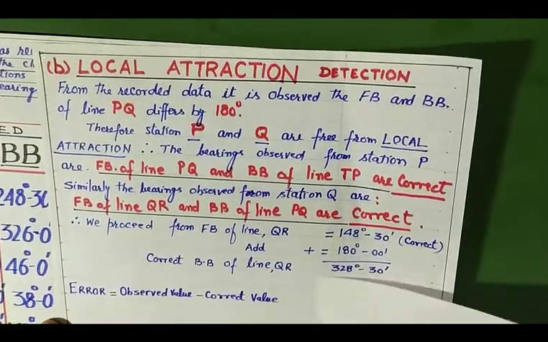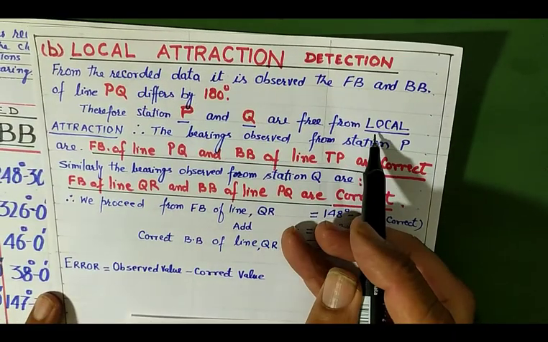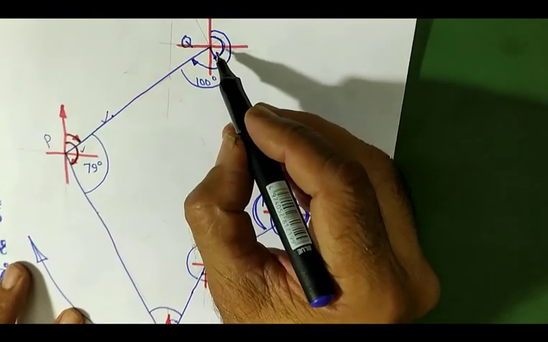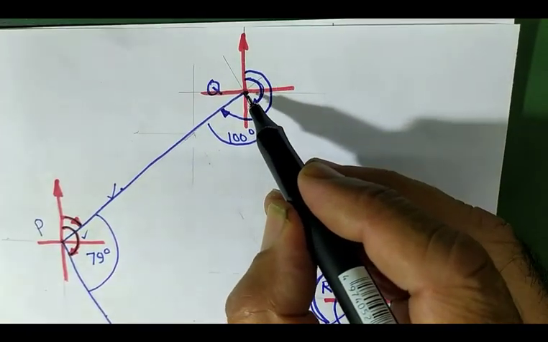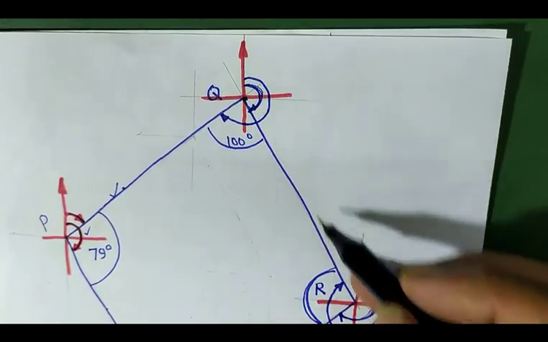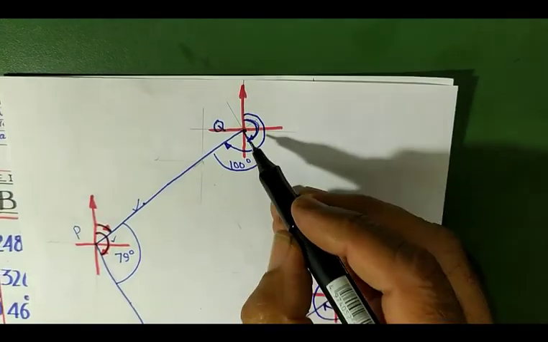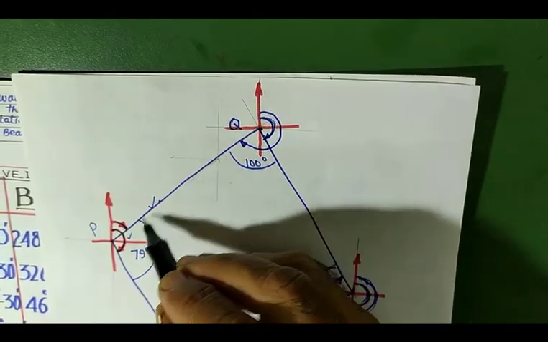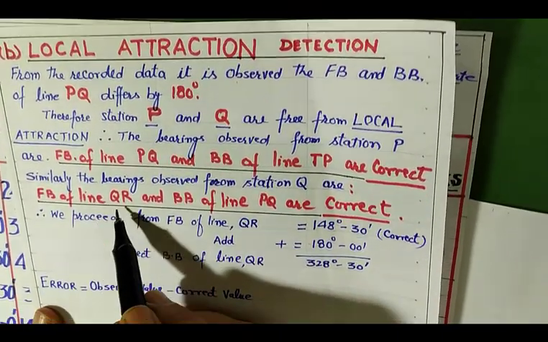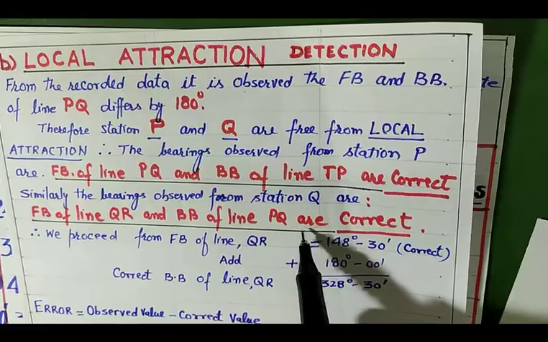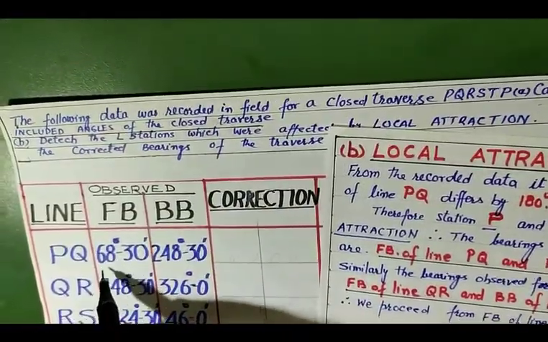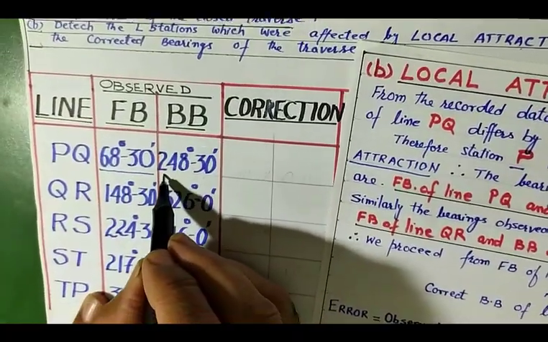Then similarly, because station Q is also free from local attraction, now we are going to station Q, which you can see over here. This is our station Q. From here you observe the forebearing of the next line, that is the forebearing of line QR. It is correct. And this is the back bearing of line PQ. It is correct. So the forebearing of line QR and back bearing of line PQ are correct.